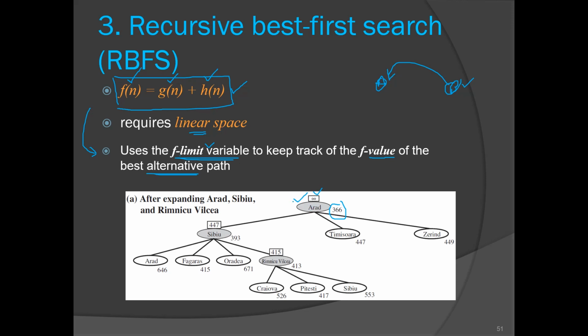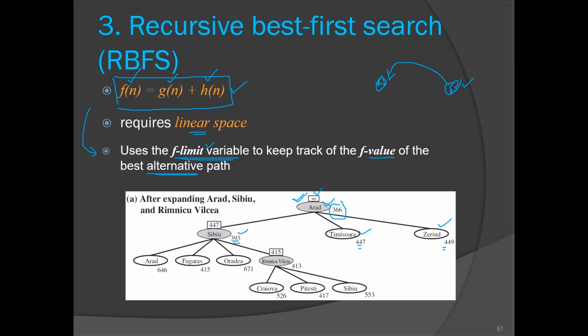We'll check whether Arad is the goal state or not. It is not a goal state, so we'll expand it. So these three children are generated. We will calculate their f of n score. The expanded set I am showing by this shaded oval.